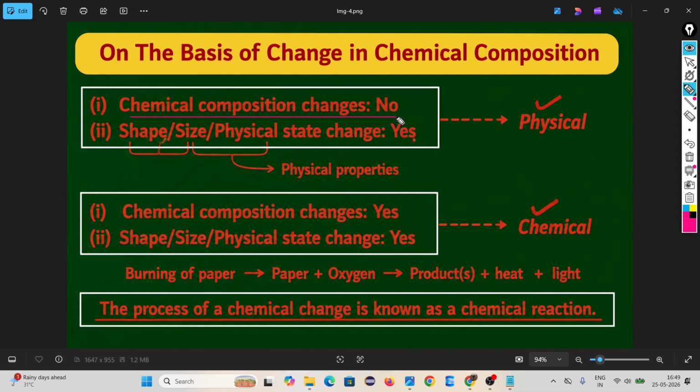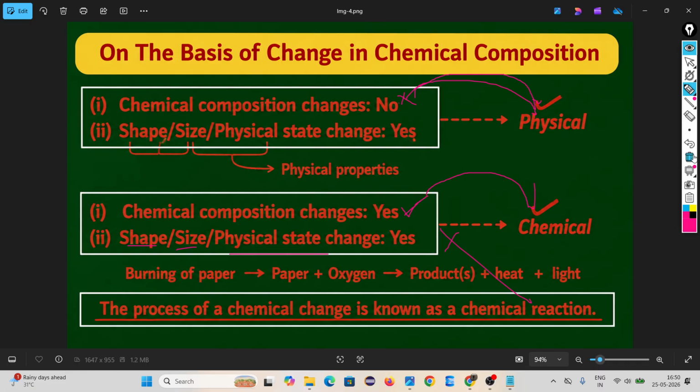If no, 100% physical change. If yes, don't look at the second characteristic, it comes under chemical change. In chemical change also shape, size, physical state may change, but don't look at that. If chemical composition changes, that means chemical reaction. If no, physical change.